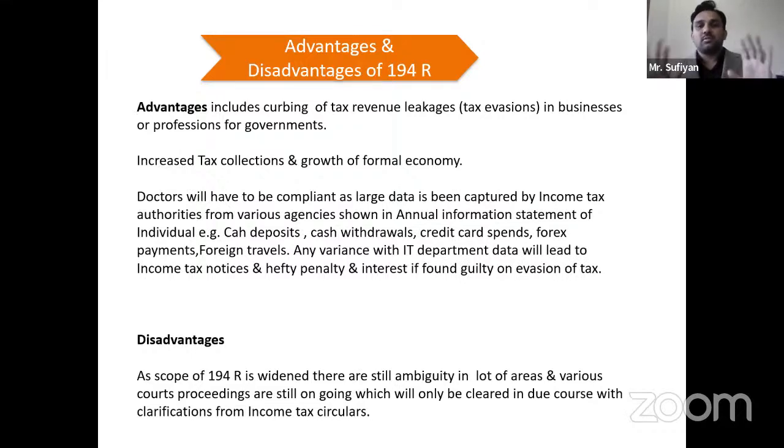I would like to summarize what we have learned under this. Majorly, it covers any benefit or perquisite received arising out of business and profession. So if you are doing a business and getting any gifts, which they provide just to increase their business sales, that will all be covered under 194R. What is the threshold limit? The threshold limit is 20,000 per transaction per deductor for the whole year. Okay, and the advantages and disadvantages of 194R we have gone through.